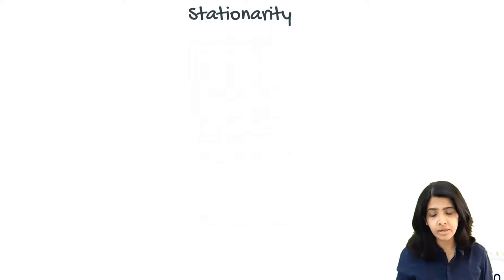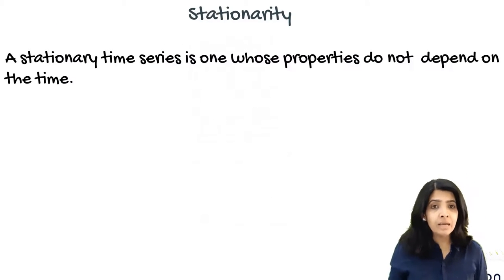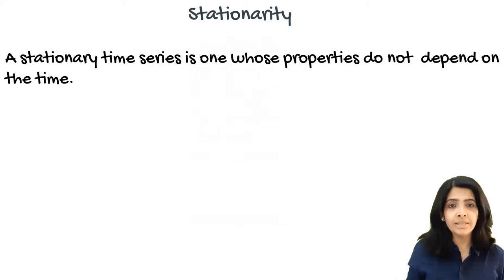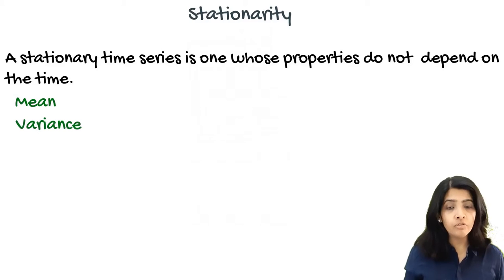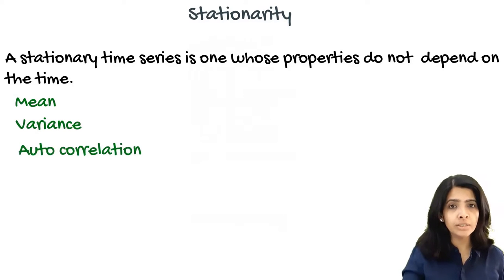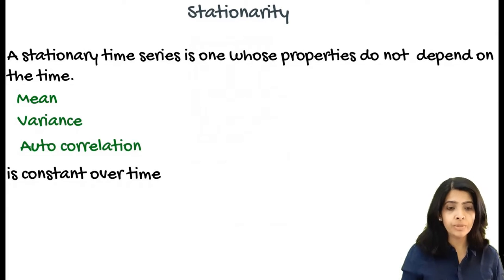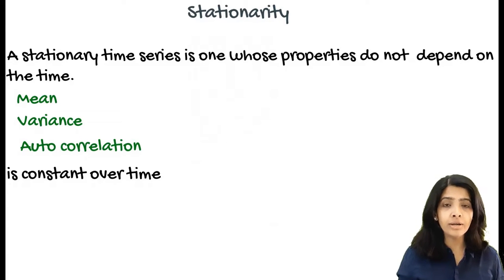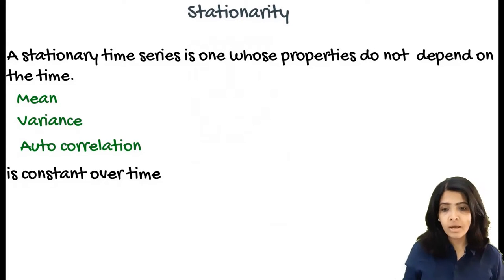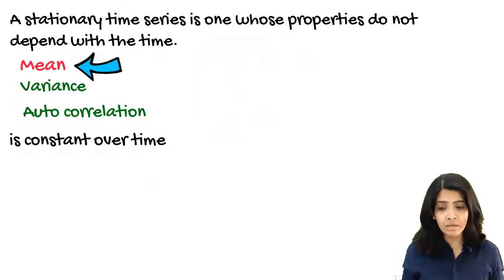So let's dive in. A stationary time series is one whose properties do not change with time, and by property it means that the mean, variance and the autocorrelation would be constant with time. In that case, the series is called a stationary series. Now, what is meant by constant mean?